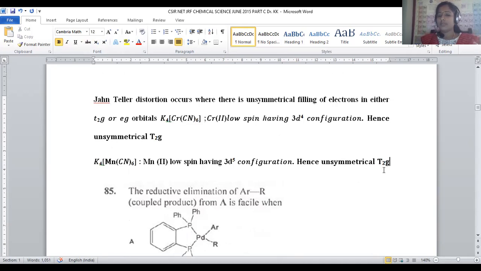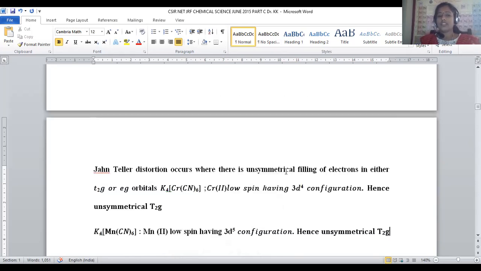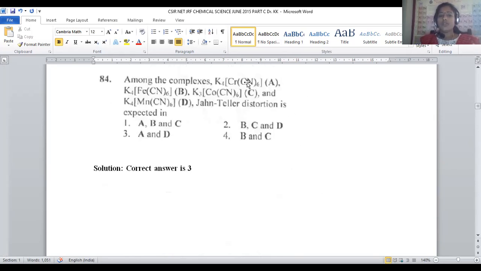What will be the symmetry, symmetric or asymmetric? If there were 6 electrons, that would be completely filled. With 5 electrons, this is 1 electron short, so you can say it is asymmetric. Here also you can find Jahn-Teller distortion in a stronger way. So here the chromium as well as the manganese complex is able to exhibit the Jahn-Teller distortion. For question number 84, option number 3 is the correct answer.